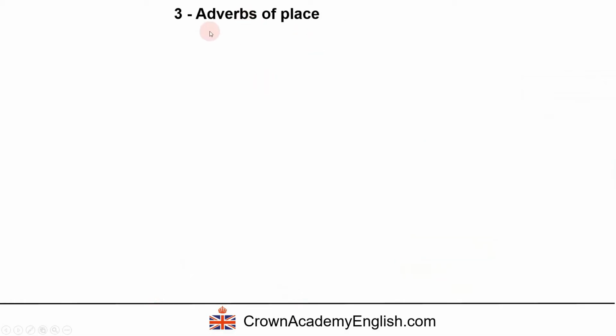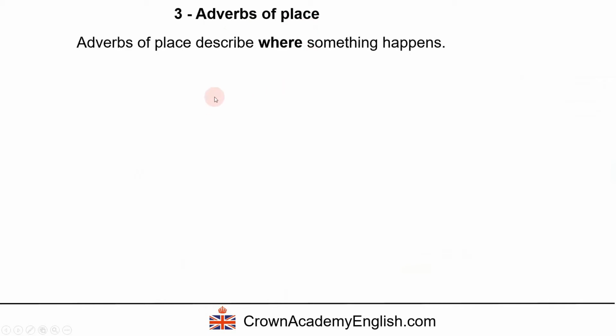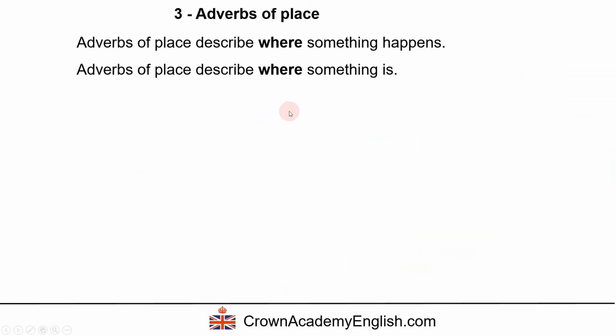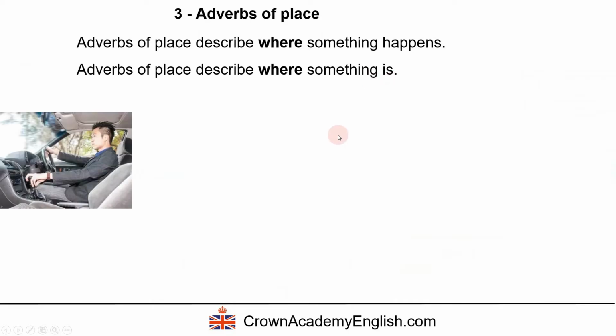Number 3. Adverbs of place. And they describe where something happens or where something is, its location. Example. He is driving home. So yes, home is actually an adverb. It is not a noun. Okay, house is a noun, but home is an adverb of place. Okay, you can say I'm going home.